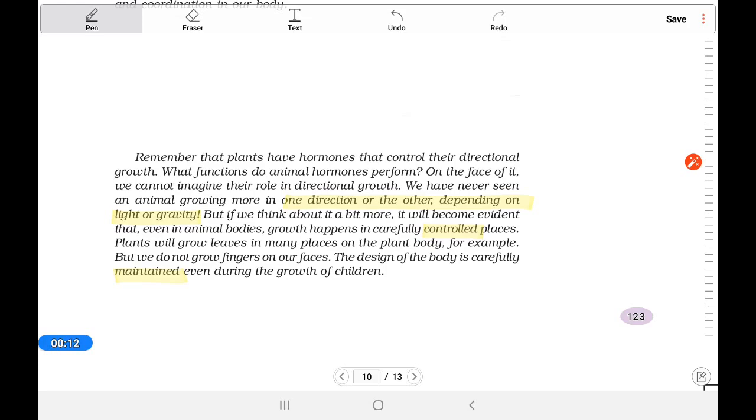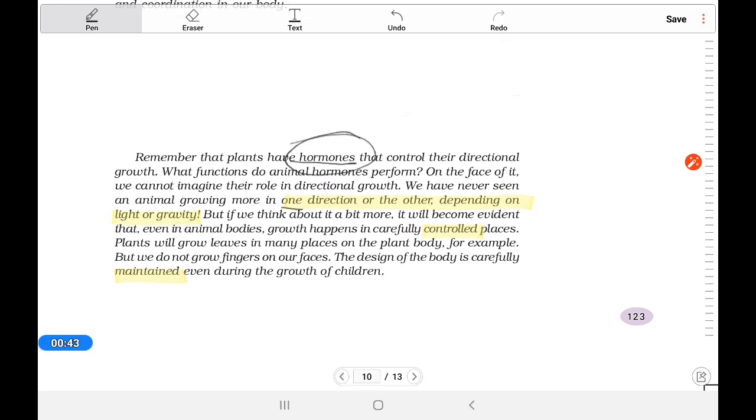Here, if we discuss the growth of plants and animals, we know that growth is there in both plant and animal, and certain hormones are responsible for that. In case of plants, the plant hormone is very important for growth. In case of animals also, the growth hormone is there, but the nature of the growth is different, that we have to understand here.